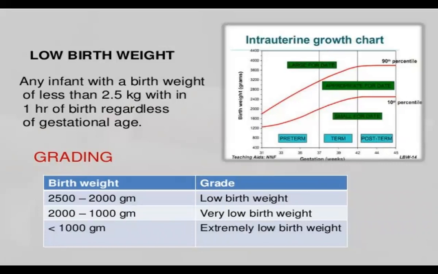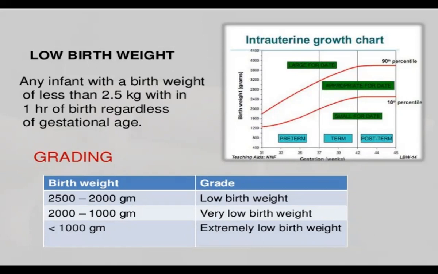If the weight is above the 90th percentile, it is large for date fetus, and if it is in the middle, it is the average weight. If it is less than the 10th percentile, it is called small for date fetus. If it is in between, that is appropriate for date.